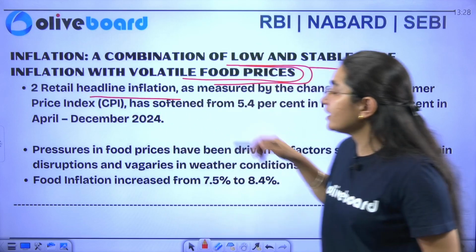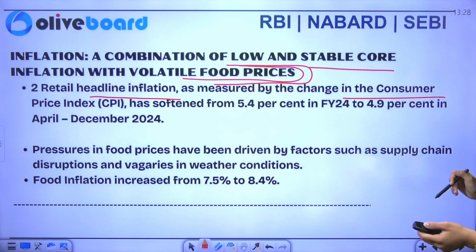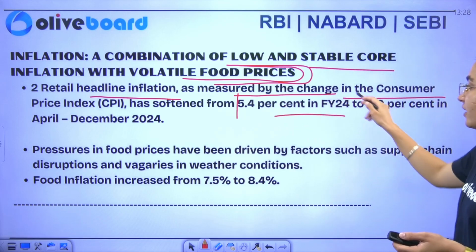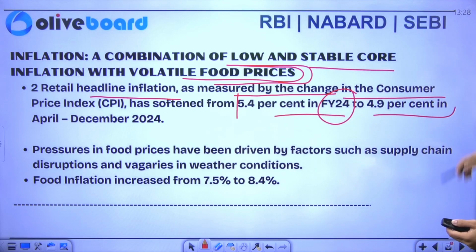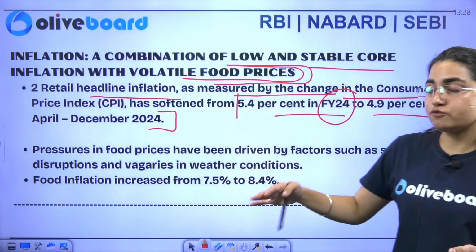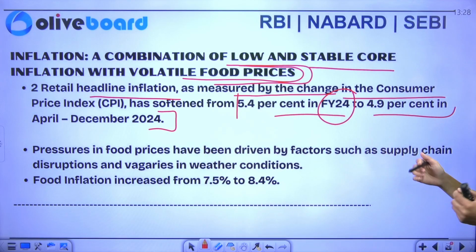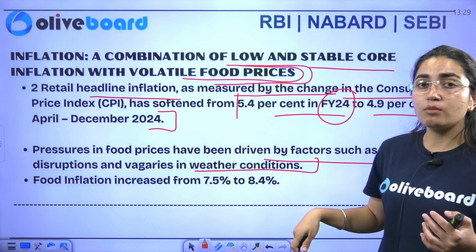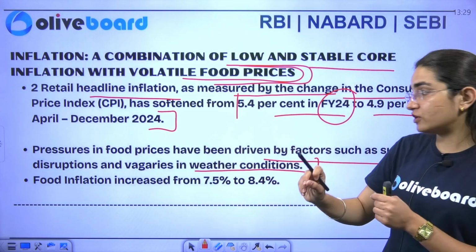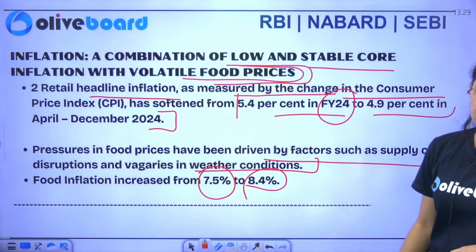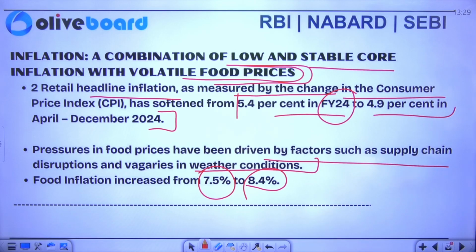So retail headline inflation as measured by the change in the CPI has softened from 5.4% in financial year 2024 to 4.9% in April-December 2024. If I talk about the food prices here, pressures in food prices have been driven by factors such as supply chain disruptions, wages, and weather conditions. And similarly, if I talk about food inflation, it has been decreased from 7.45% to 8.4%. This is what we are talking about at the global perspective.